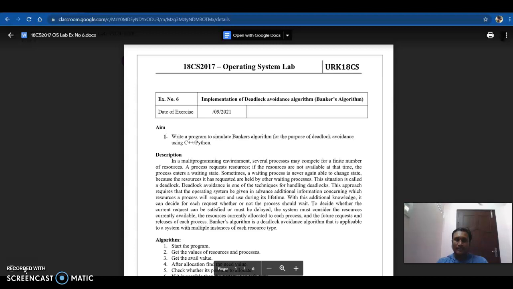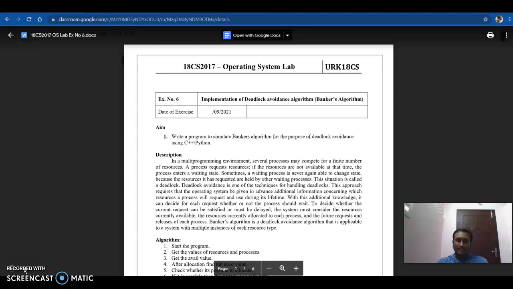Description: in a multi-programming environment, several processes may compete for a finite number of resources. A process requests resources. If the resources are not available at that time, the process enters a waiting state. Sometimes a waiting process is never again able to change state because the resources it has requested are held by other waiting processes. This situation is called deadlock. Deadlock avoidance is one of the techniques of handling deadlocks.